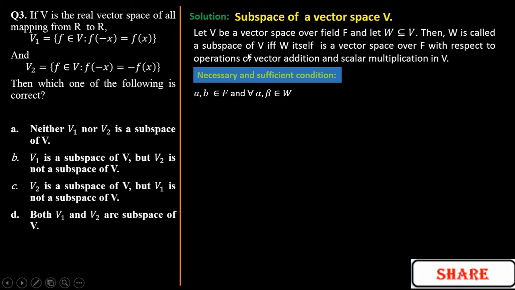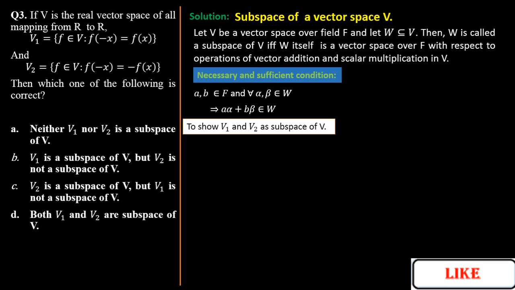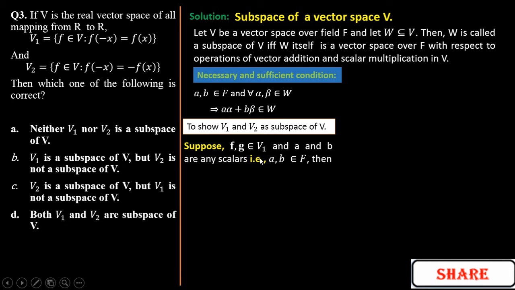But mathematically, the necessary and sufficient condition is this: if a and b belong to the field F, then for all alpha, beta belonging to W, where W is a subset of V, if we can prove that a alpha plus b beta belongs to W, then W will be a subspace of V. So in both cases, for V1 and V2, to show that they are subspaces of V, we need to prove this condition. We will go one by one.